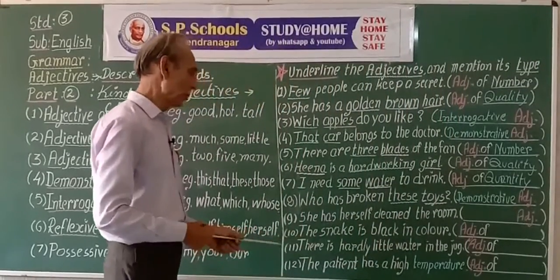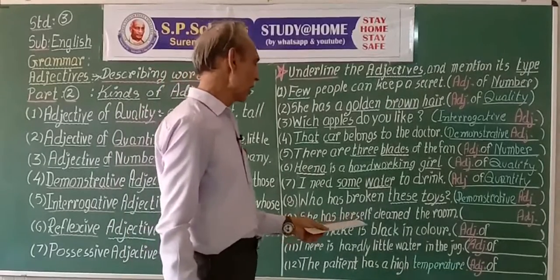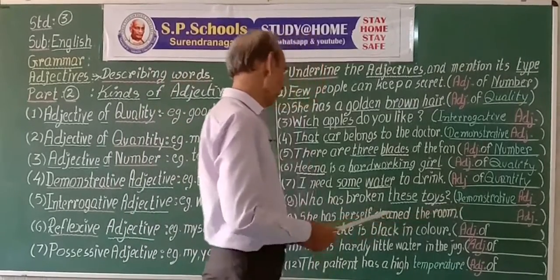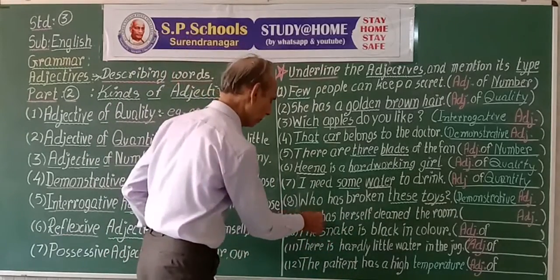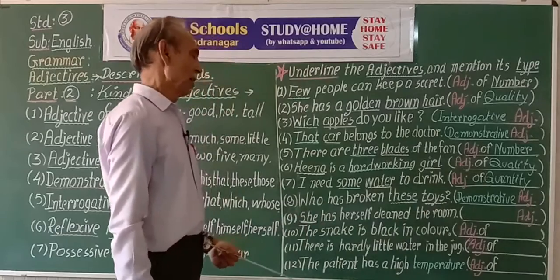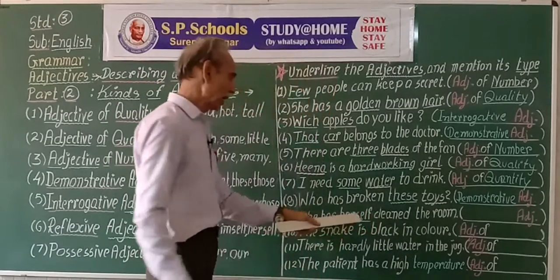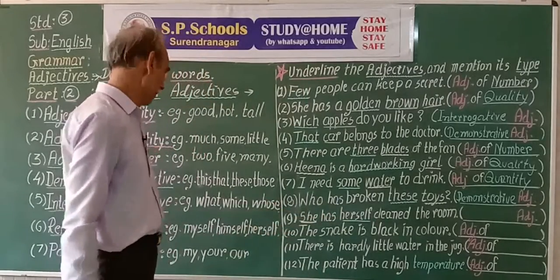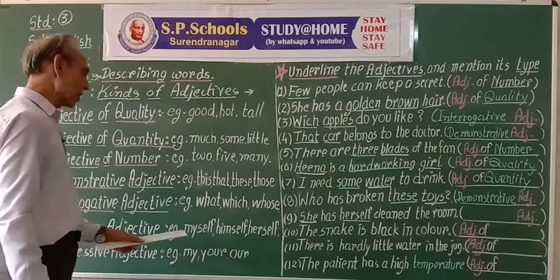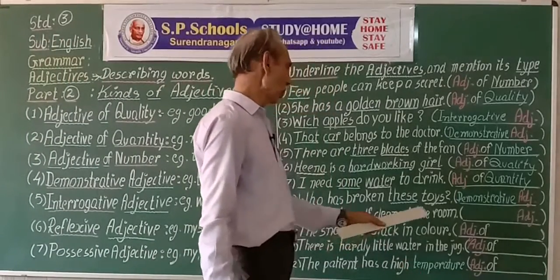These toys, demonstrative adjective. She has herself cleaned the room. Now here we have the pronoun she. And here we have a word herself. Herself is used for she. So it is a reflexive adjective. Who has cleaned the room?